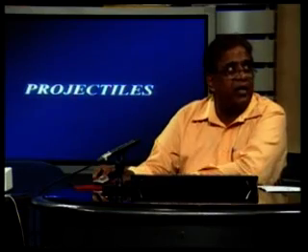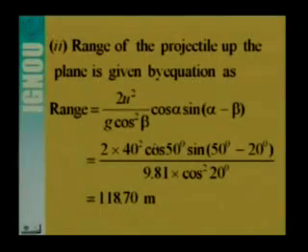As regards the range, we can also substitute the values of u, alpha and beta in the expression for range, that is twice u square by g cos square beta, cos alpha sin alpha minus beta. Here you see the value of alpha is 50 degree, value of beta is 20 degree, u is given as 40 meter per second, g is 9.8. So put all these values in this expression for range and we can get the range, that is 118.70 meter.